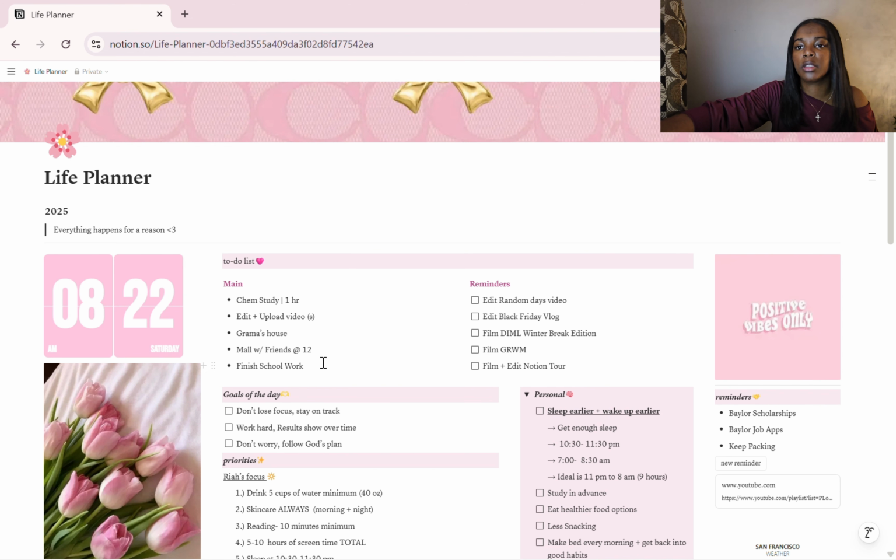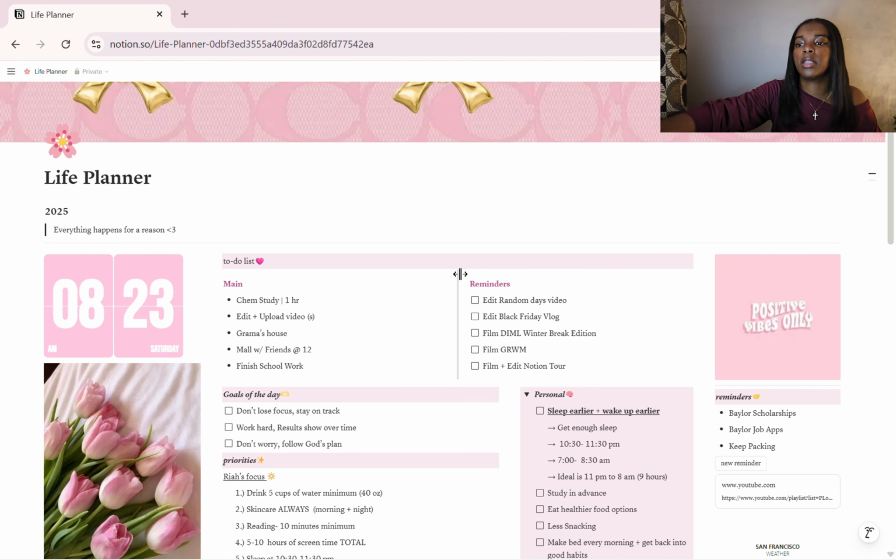Then here I have my main to-do list. It's kind of like my mini overview. Typically this is what it looks like during the semester, with a few things here that I need to do, like my main things I need to do for the day. Usually I try to keep it at 3, but typically it's 5 because of all my classes.